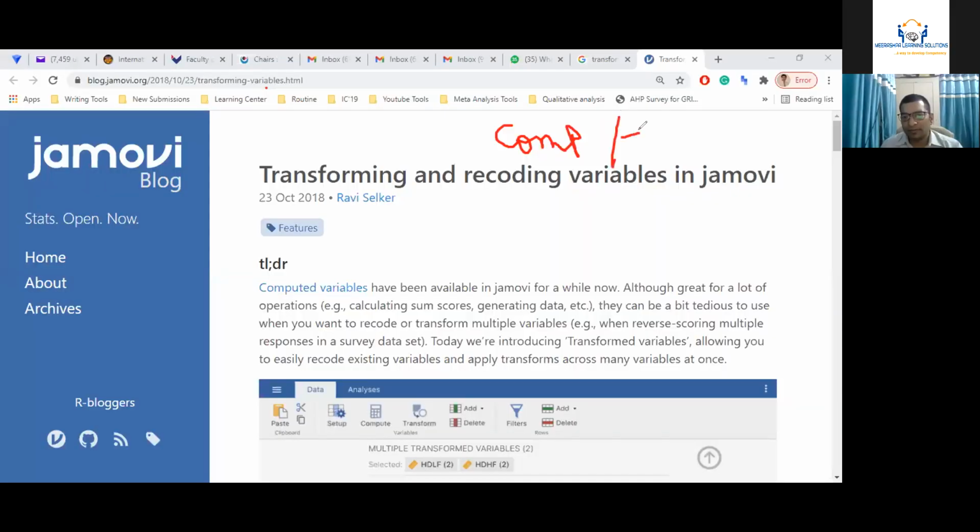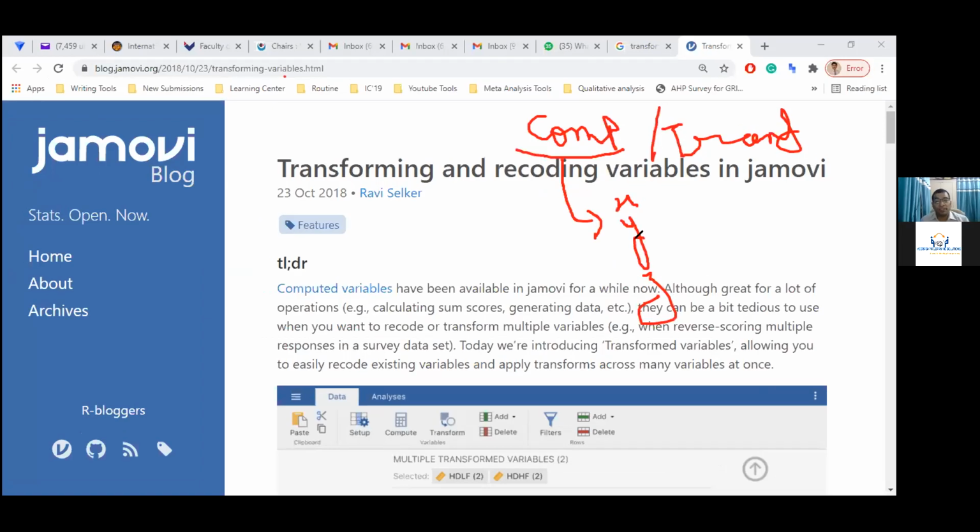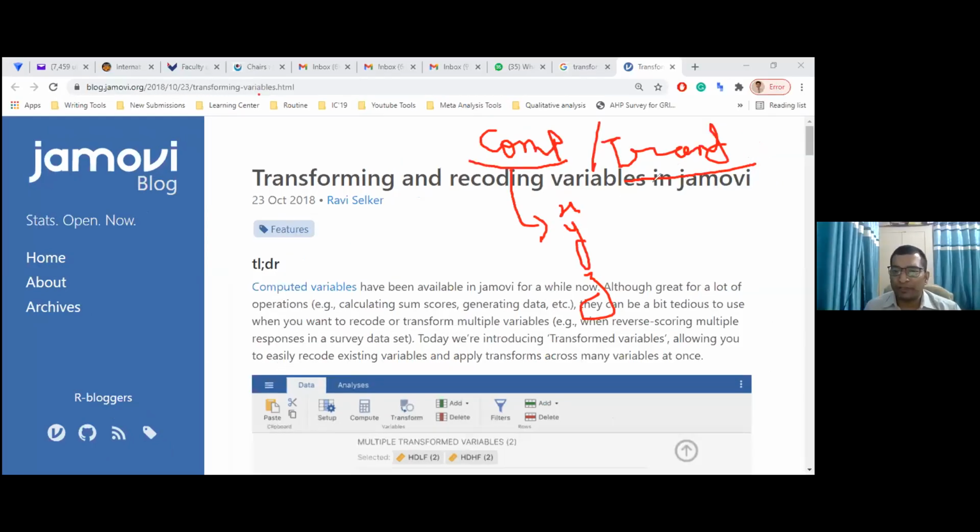Computing and transform seem to be a very similar situation. But what transforming can do, computing, I have already told every one of you. Computing means you need previous data. For example, you have two series X, Y, Z and you want a computation based on those series. In that case, computing will work, right? What will happen if you want to transform a completely different set of data, which is not based on any calculation from previous variables?